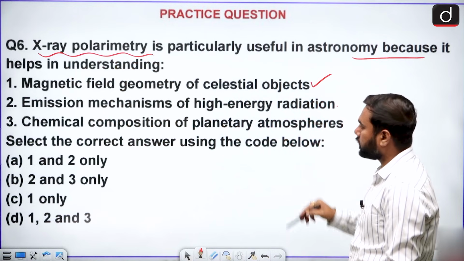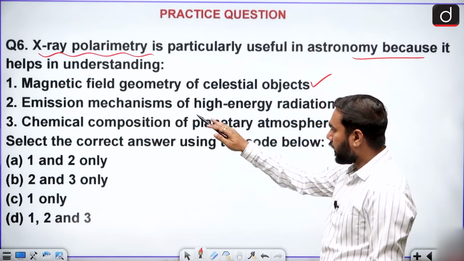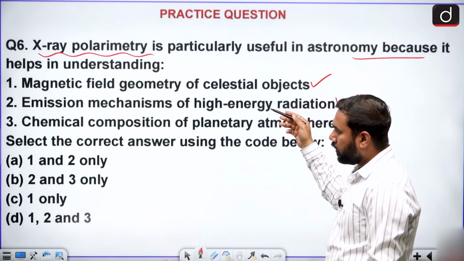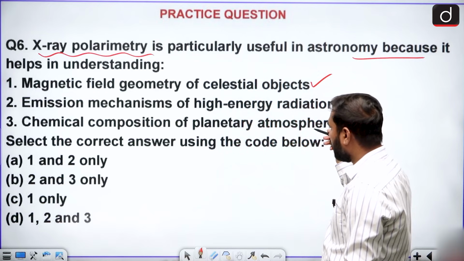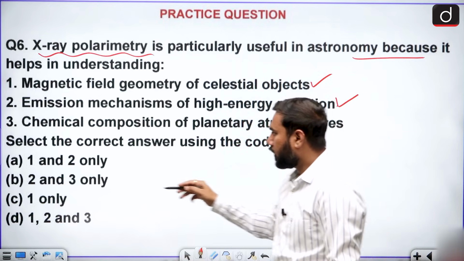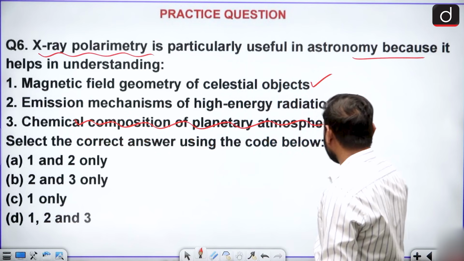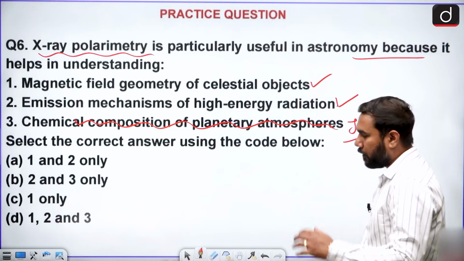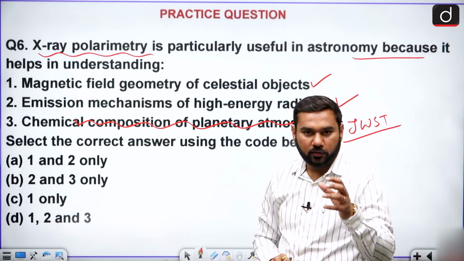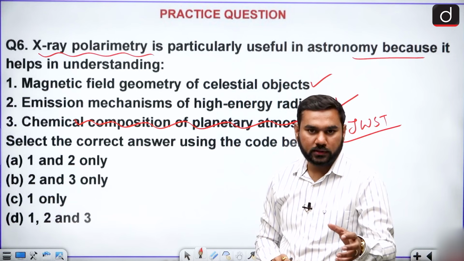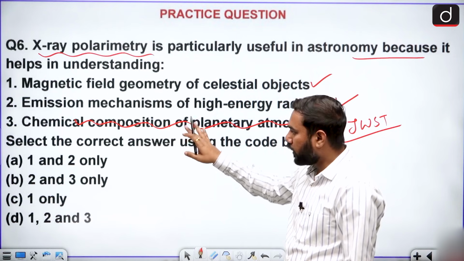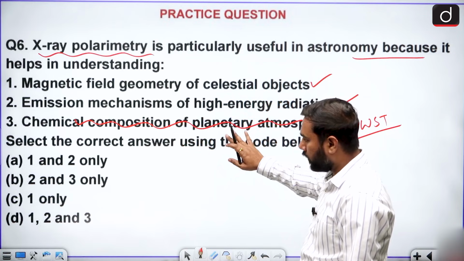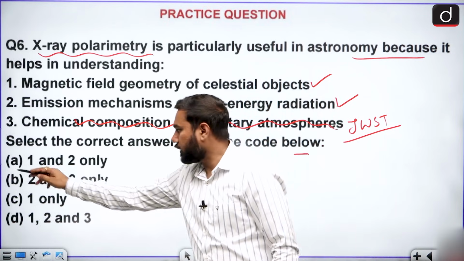Yes, this is the correct statement. Emission mechanisms of high energy radiation. Yes, this is also a correct statement. Chemical composition of planetary atmospheres. No, this is done by the James Webb Space Telescope. The chemical composition, internal environment, water vapor, carbon dioxide, this kind of thing is done by the James Webb. So the first and second are okay, not the third one. So the correct one is the first and second.